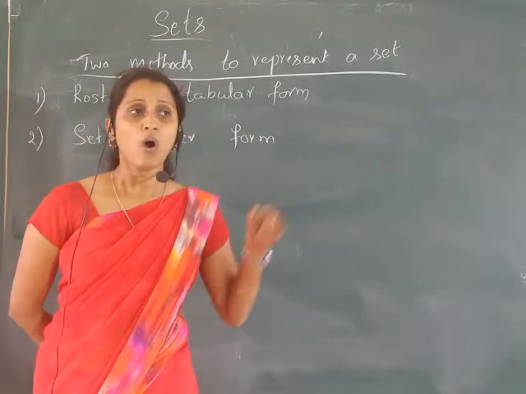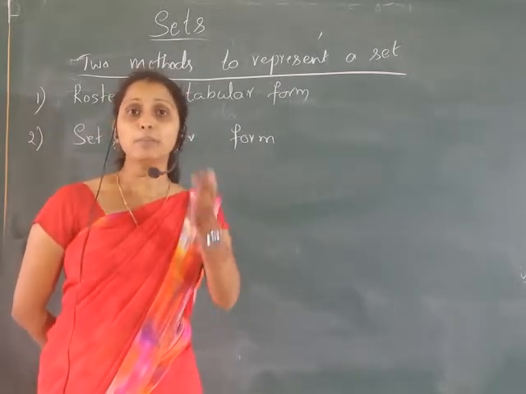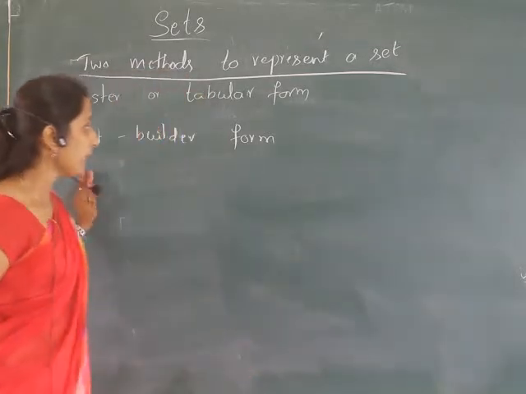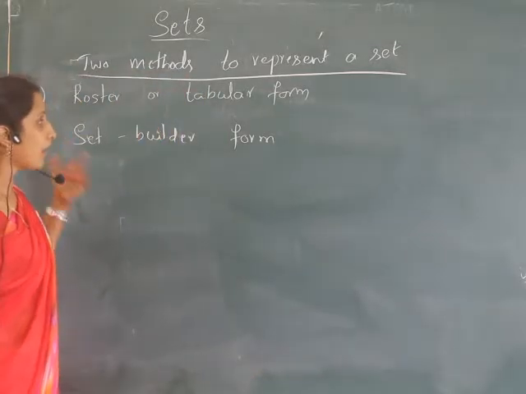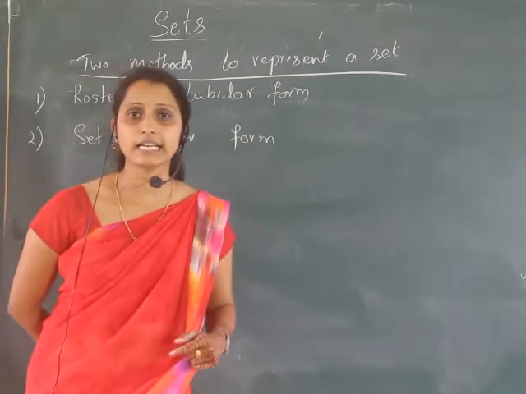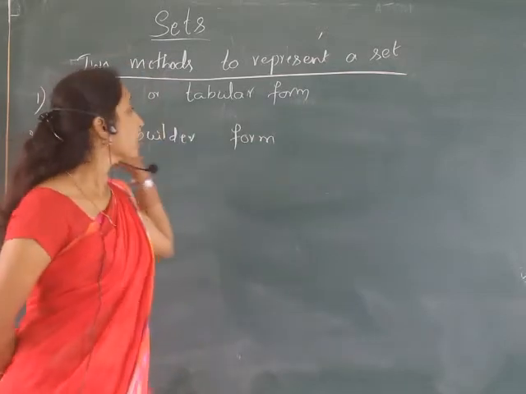Each element should be separated by commas, and we have to write the elements inside the curly brackets. That is the representation of a set in roster form.